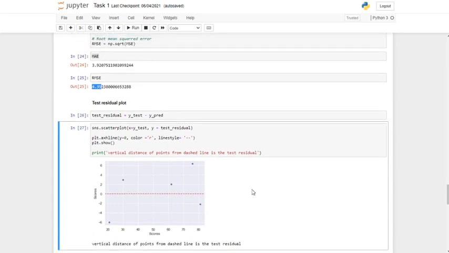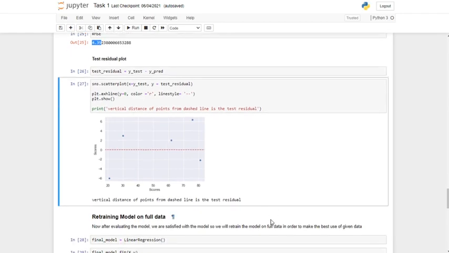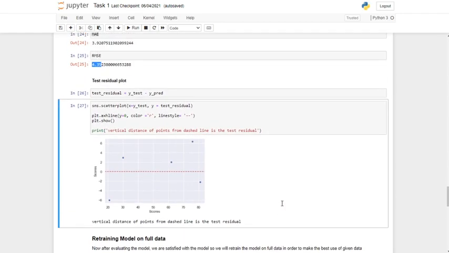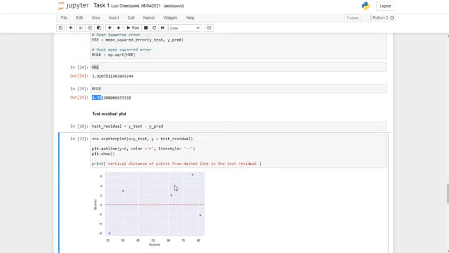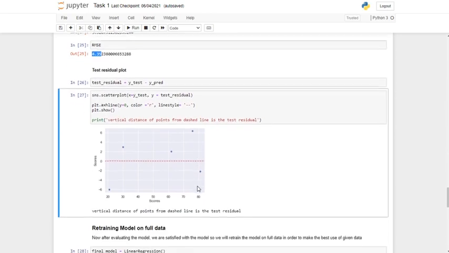So we are quite satisfied with the model performance, as the test residual on average is not different from 0, and the mean absolute error and mean squared error are also low and acceptable.